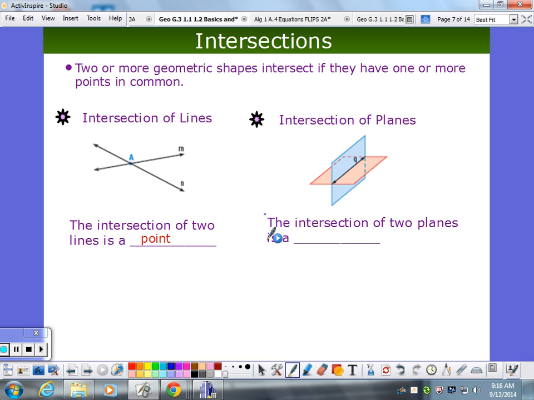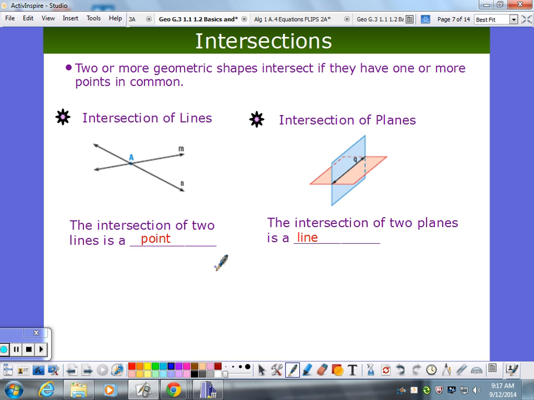On the other hand, two planes are intersecting. Where do they intersect? Jacob? At a line. So two planes are intersecting at a line. Let's picture two papers intersecting together. It's sort of like, if you were to put it in order, it would be point, line, plane, because one has 0 dimensions, one has 1 dimension and the other has 2 dimensions.